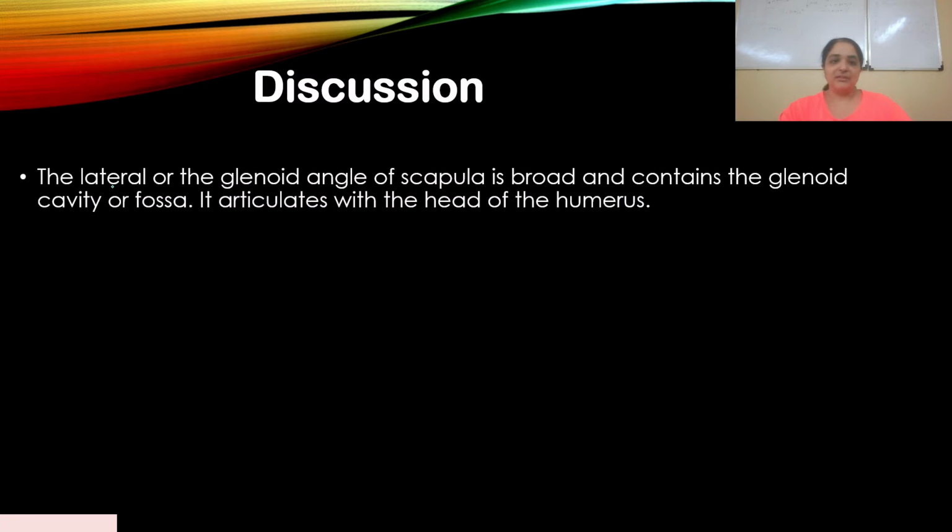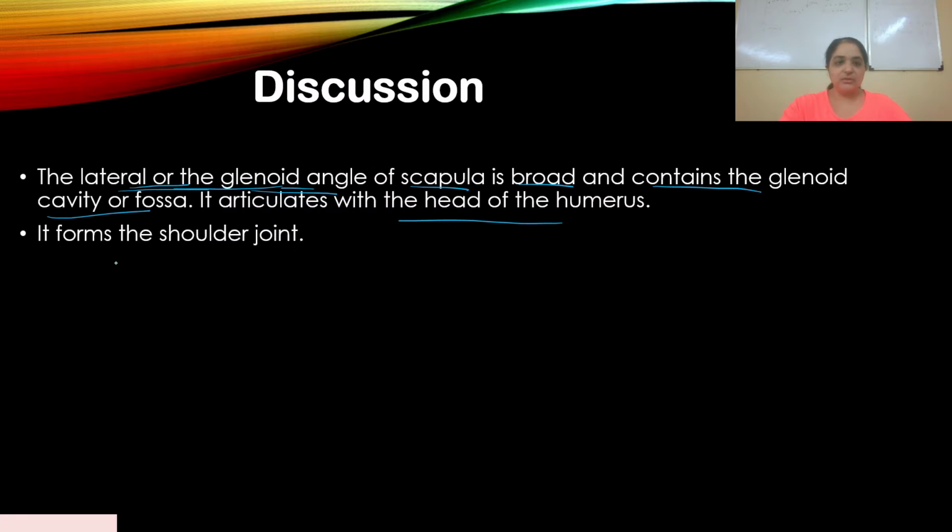The lateral or glenoid angle of the scapula is broad and contains the glenoid cavity or fossa. If you look at the lateral side of the scapula, it is broad and contains the glenoid angle, which contains the glenoid cavity or fossa. It articulates with the head of the humerus. I've got a diagram also, I think I've shown it to you. Yes, of course, it forms the shoulder joint, the shoulder joint over here, if you can see.